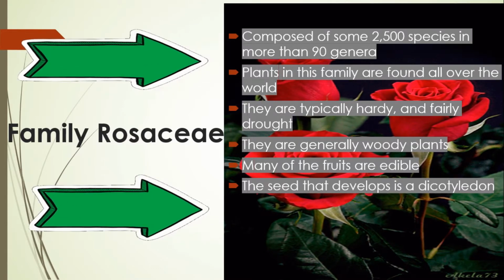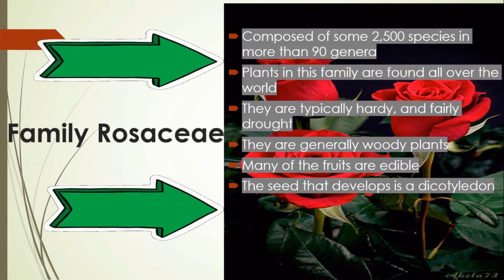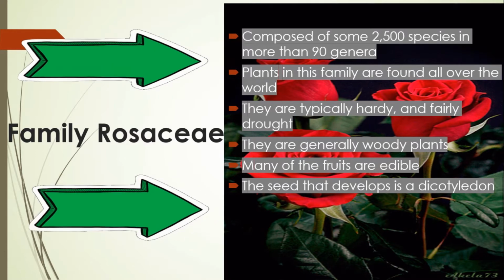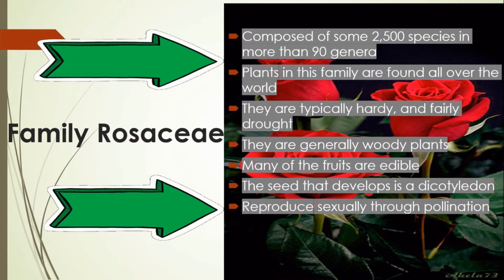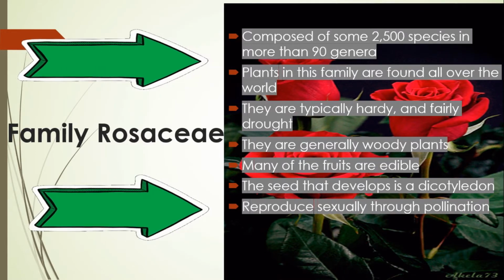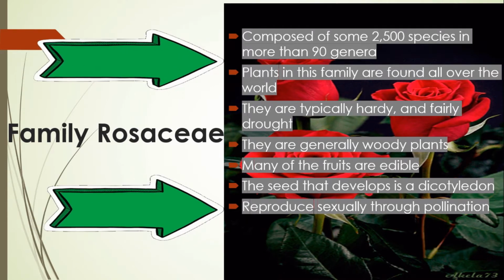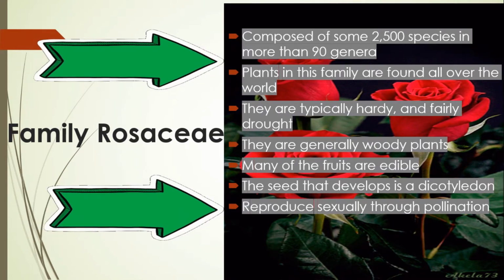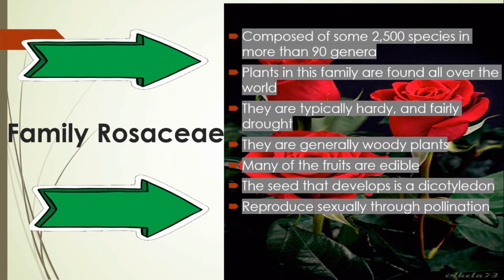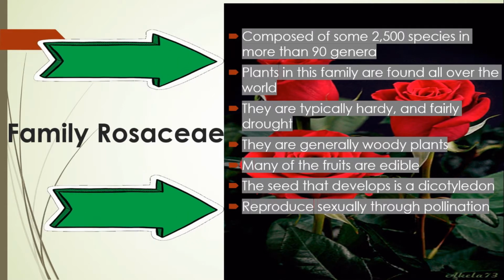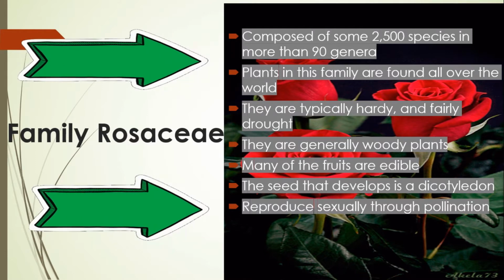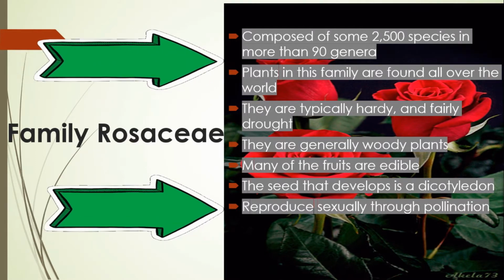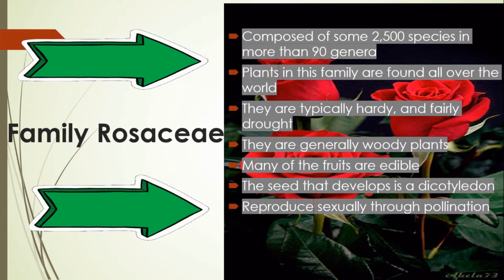The seed that develops is a dicotyledon, meaning there are two initial leaves that come out of the seed during germination. They reproduce sexually through pollination, which is often assisted by insects, for example bees, butterflies, and hummingbirds. They feed upon a flower, and from one flower they transfer the pollen to another. When the ovaries containing the seeds are ripe, they drop off to create new growth and reproduce somewhere else.